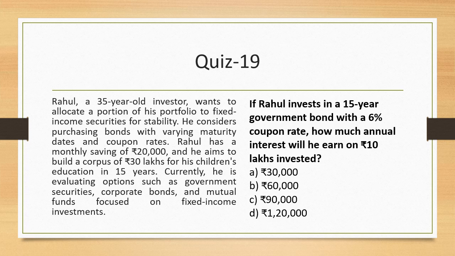If Rahul invests in a 15-year bond with 6% coupon rate, how much annual interest will he earn on 10 lakh rupees invested? It's very clear. If you are investing 10 lakh rupees and you are getting 6% coupon, 6% of 10 lakh is simple. It is 60,000. Right? The next question, which is the last one in this video.